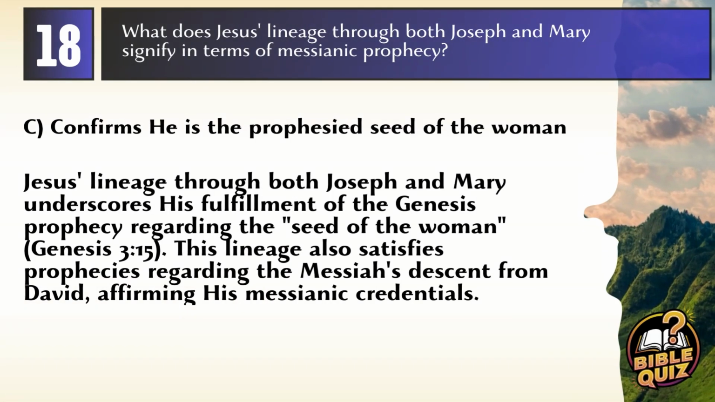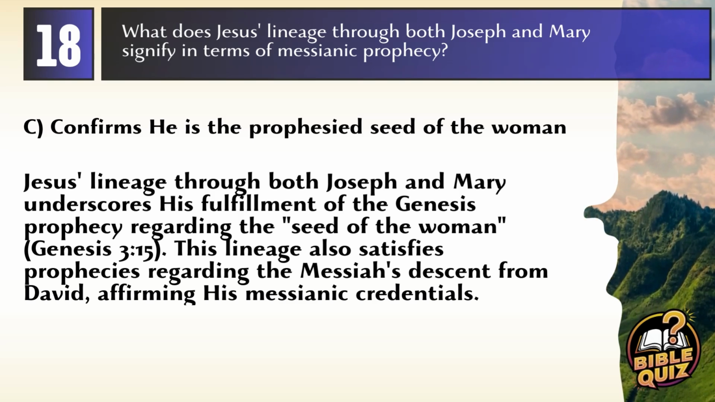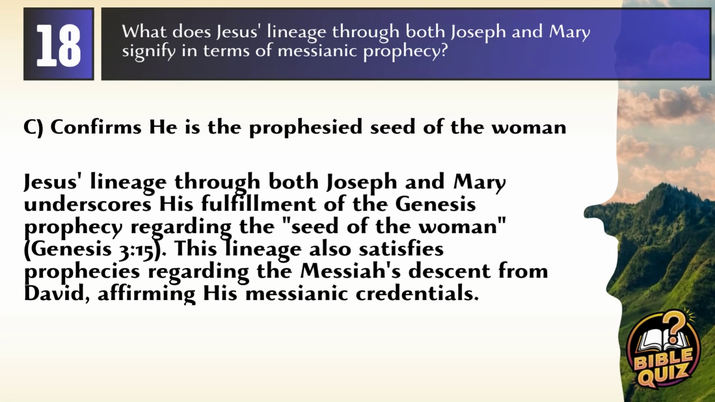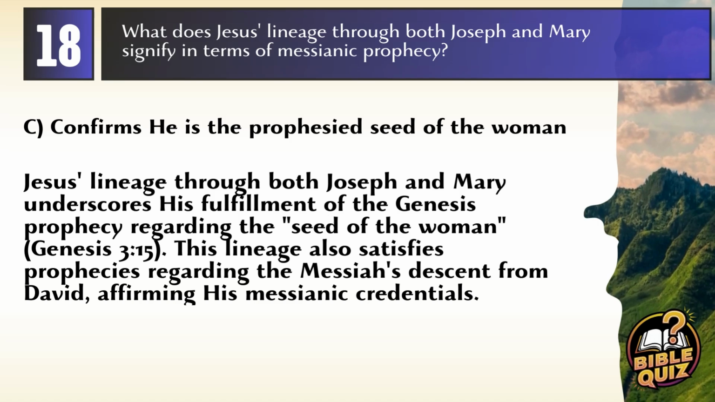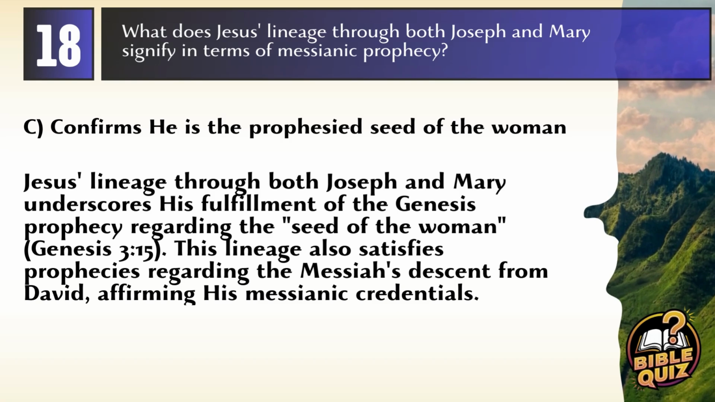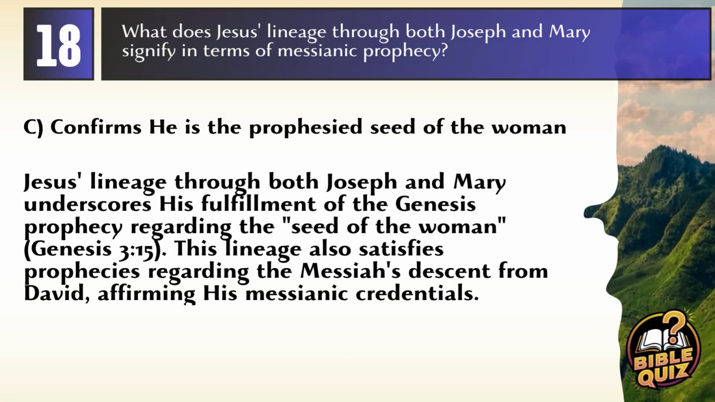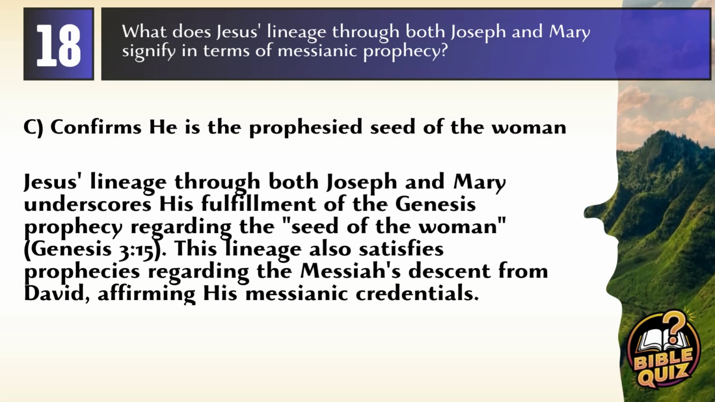Answer: C, confirms he is the prophesied seed of the woman. Explanation: Jesus' lineage through both Joseph and Mary underscores his fulfillment of the Genesis prophecy regarding the seed of the woman, Genesis 3:15. This lineage also satisfies prophecies regarding the Messiah's descent from David, affirming his messianic credentials.